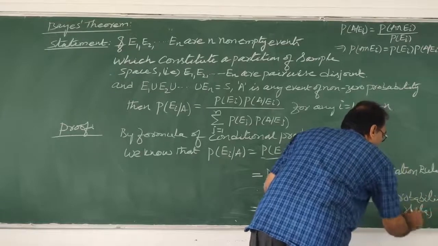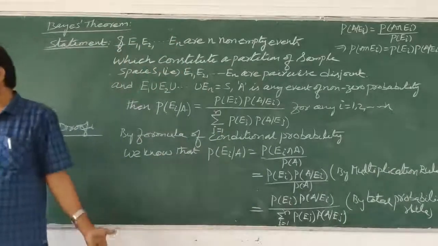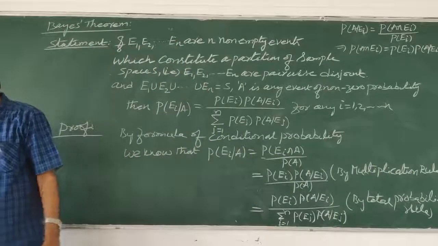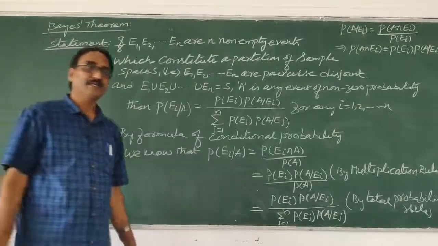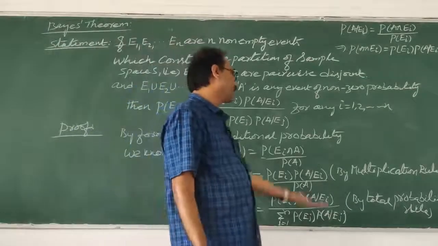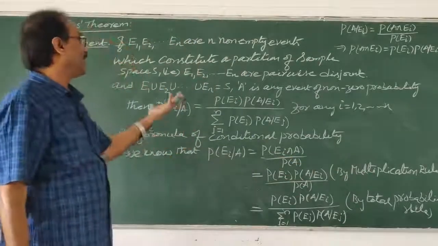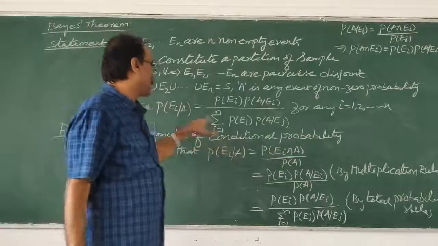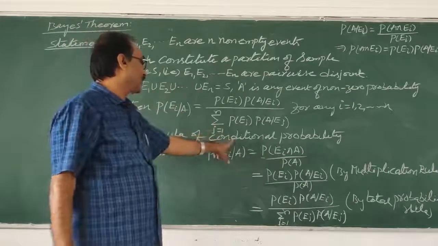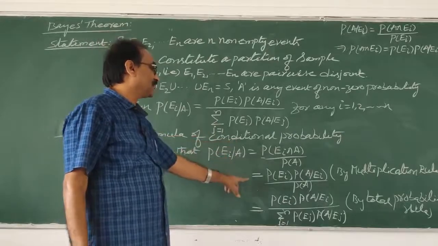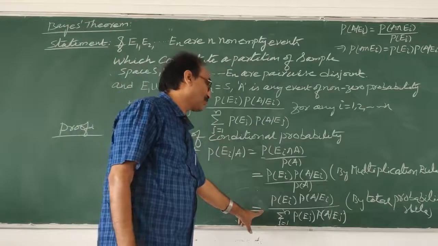All rule, whatever the rule or theorem, both are same. By total probability rule, so over, your Bayes theorem is proved. By the theorem of total probability or the total probability rule, whatever it is. So finally, Bayes theorem is what? Three steps. One is by conditional probability. Second one by multiplication rule or multiplication theorem. Third one by total probability theorem.